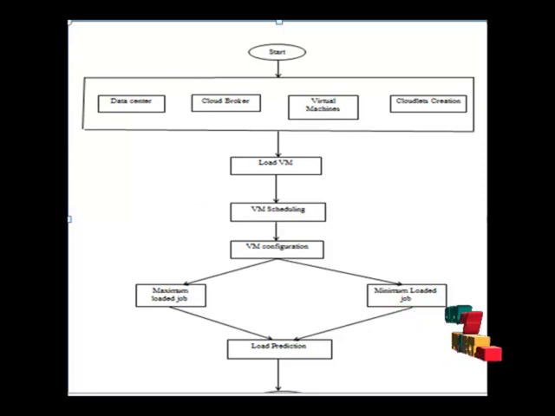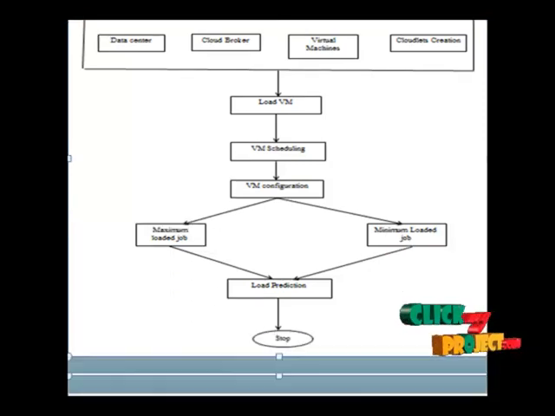After we analyze the maximum and minimum loaded jobs, we can predict the load using this algorithm. That means the max-min algorithm is used to predict the load. We divide the jobs into maximum jobs and minimum jobs. First of all, we give the minimum job to the VM so that the VM will not be overloaded, but if we give a heavily loaded job, the VM will overload. So the algorithm is used to find the minimum and maximum jobs and finally predict the load. After that we can assign the VMs to the corresponding jobs.